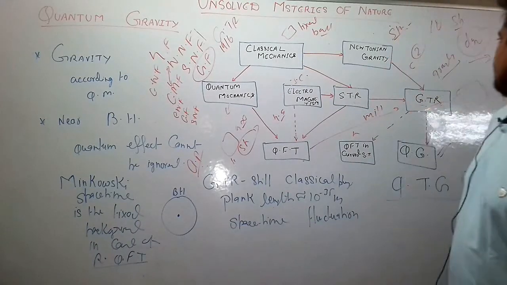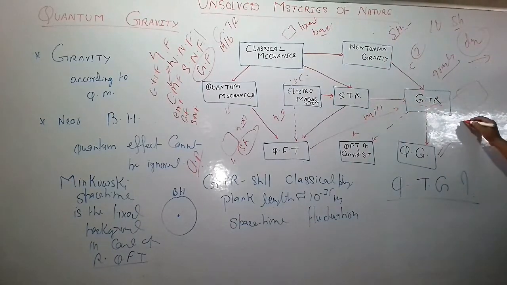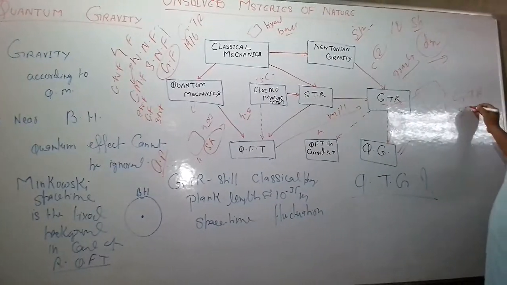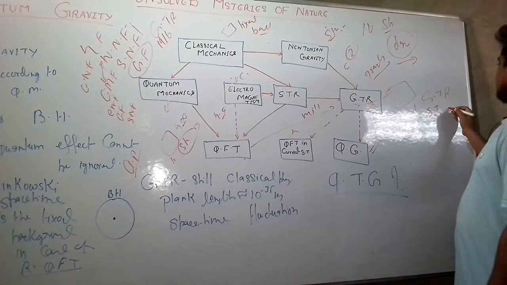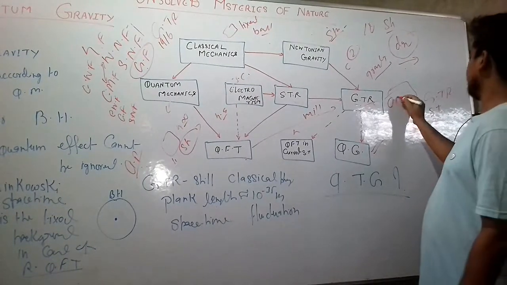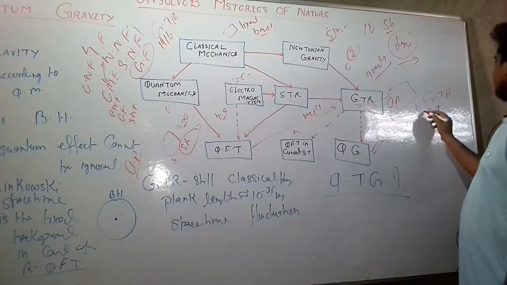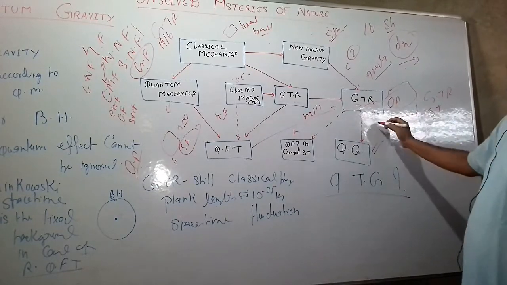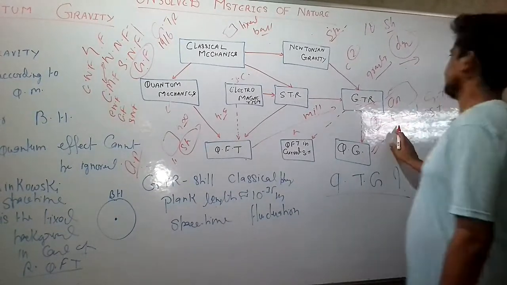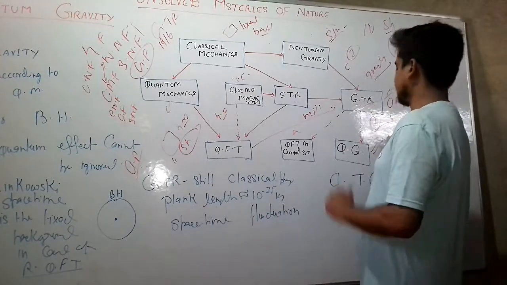So this is one of the major issues: in general relativity space-time is a dynamic variable, but in quantum mechanics it is the background, so how can we find the middle ground? This is one of the burning questions in quantum gravity research.